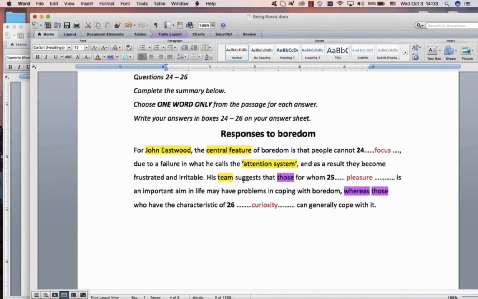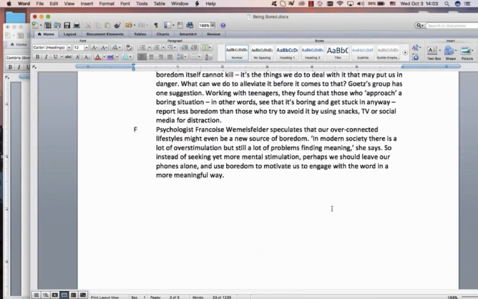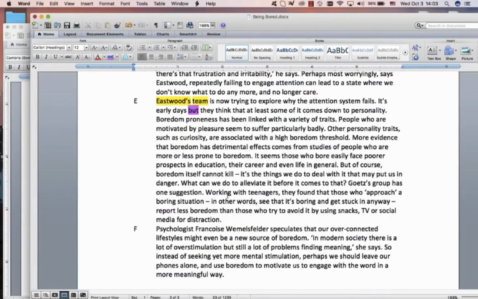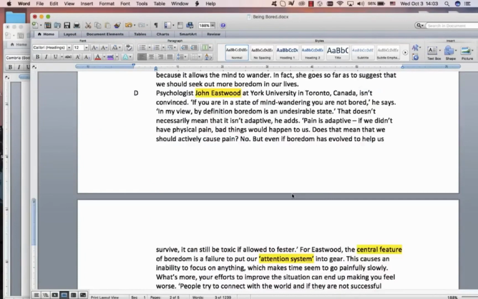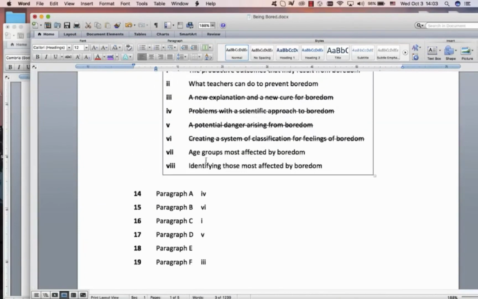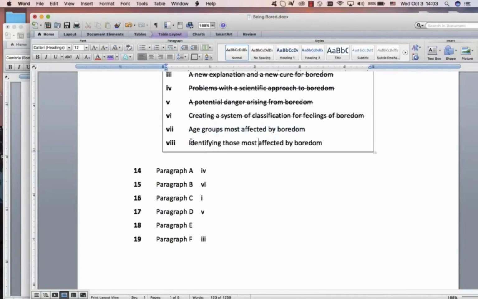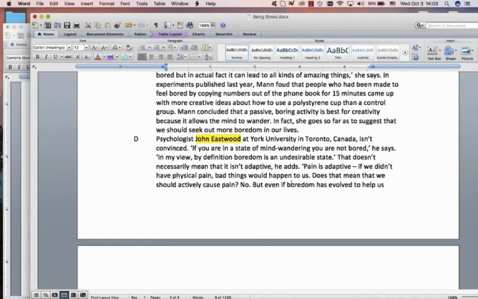It's telling us about the people, the types of people who are affected by boredom, but it's quite clear that they've made a trick over here. They've made a trap. This is just about an experiment that they did when they worked with teenagers, and then they've said that these age groups are most affected by boredom. We don't know that. We're looking at definitely at this one, those most affected by boredom.